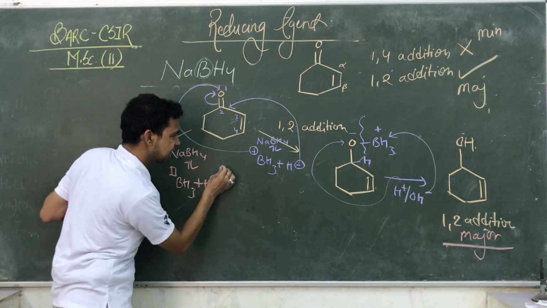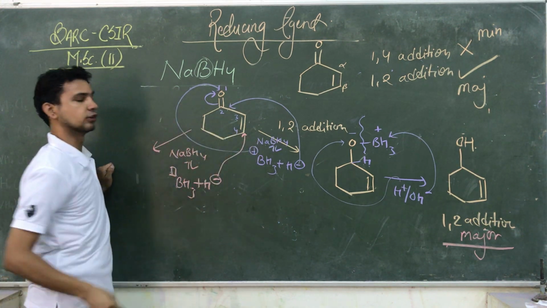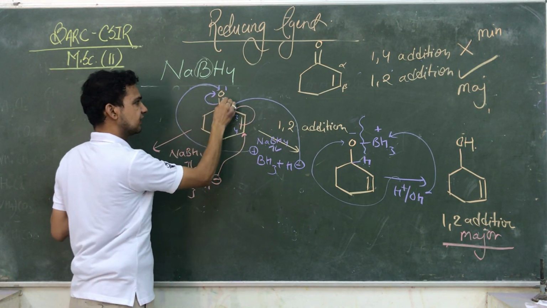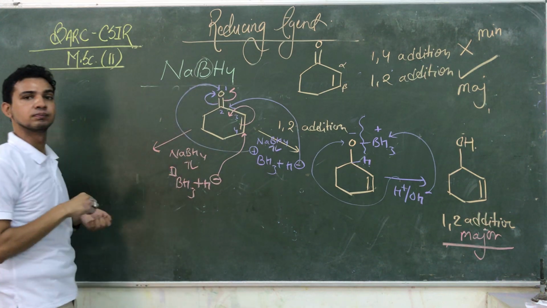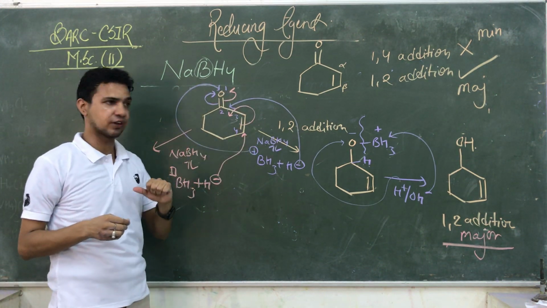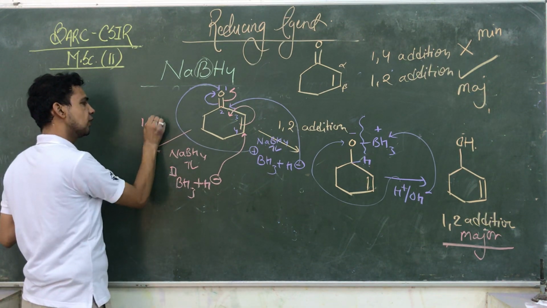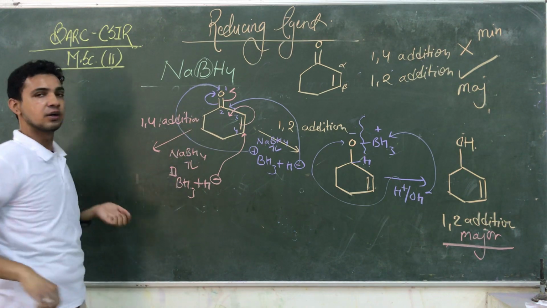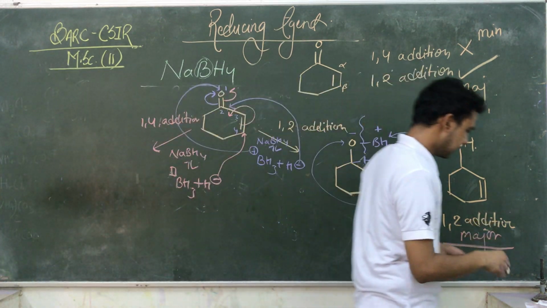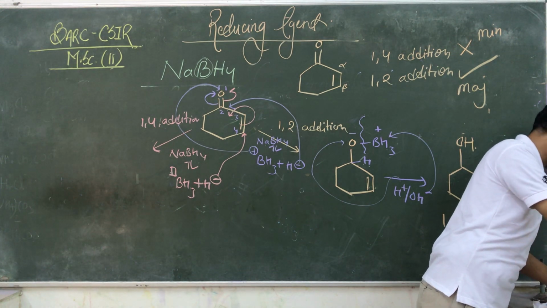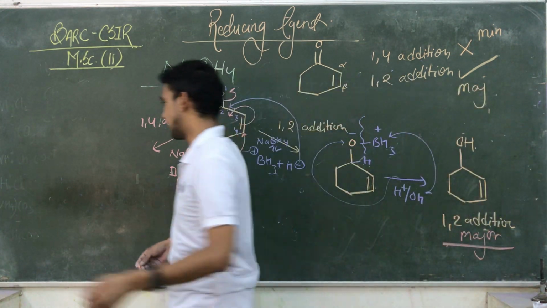Here the negative attacks the 4th position. The double bond goes here and this electron goes here. Now see, the fourth position is affected and the first is affected, so what will you call this? 1,4 addition, which is known as the Michael addition reaction. These reactions are very important for your examination and competitive examinations.